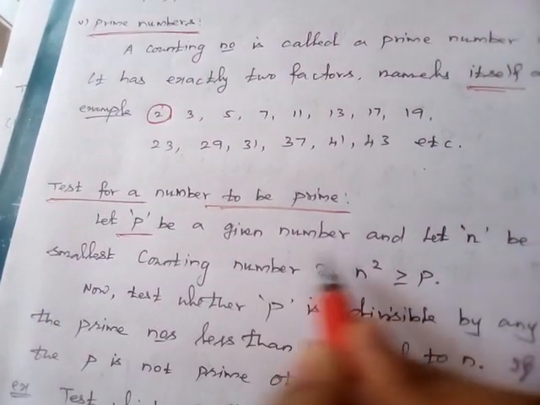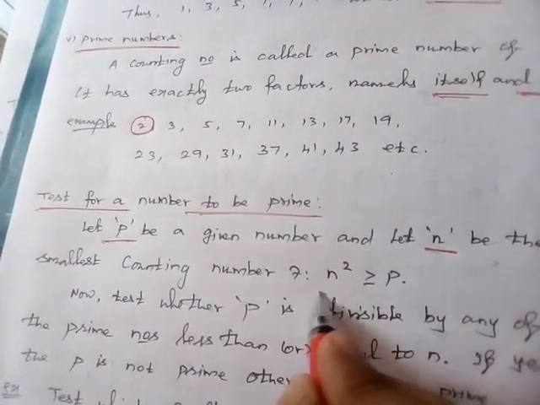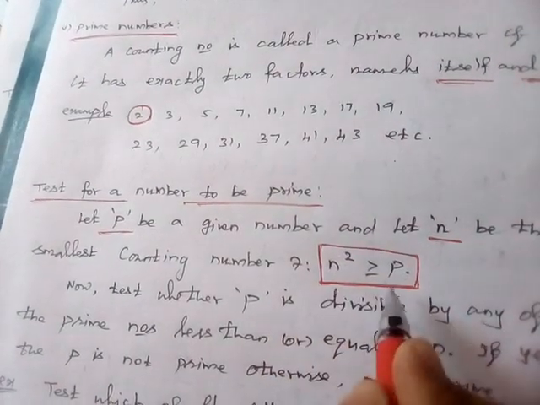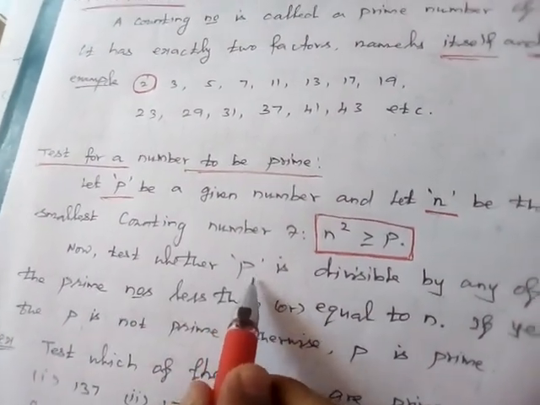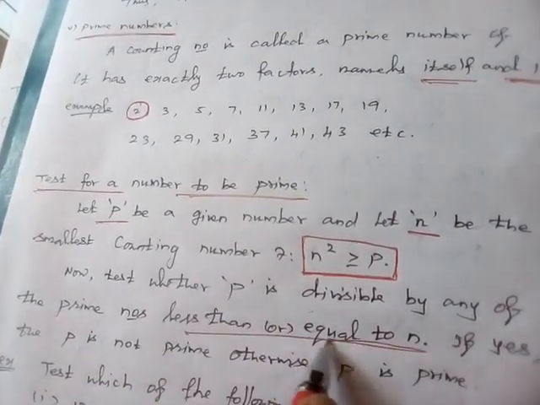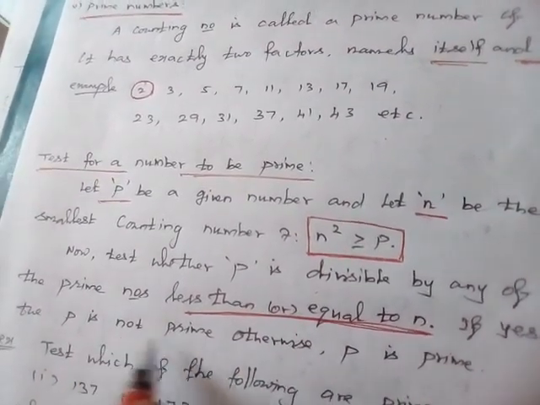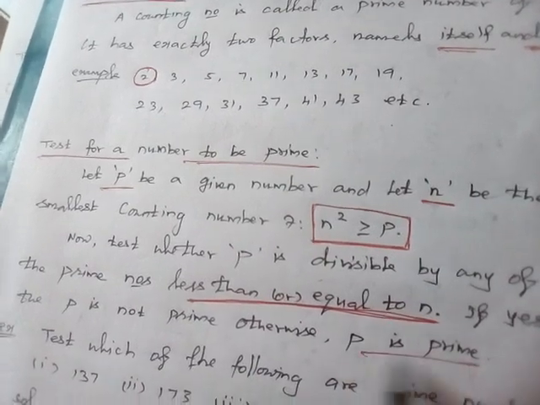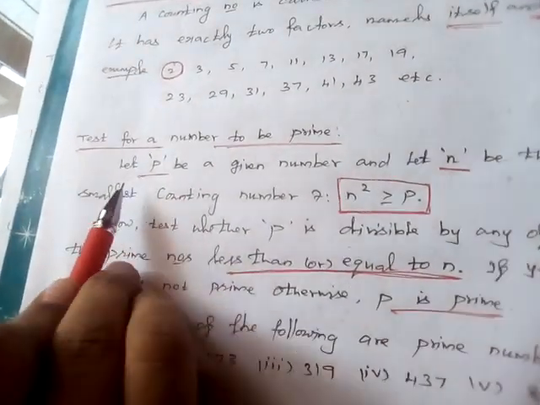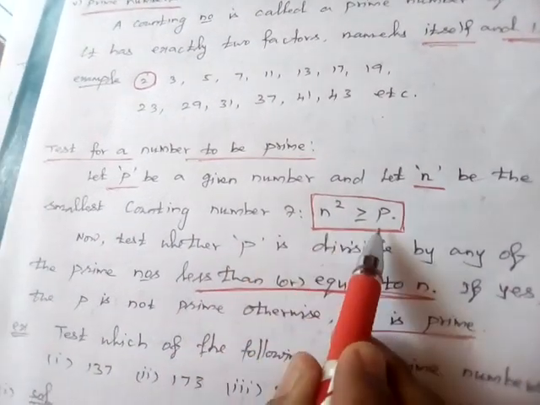Let p be a given number and let n be the smallest counting number such that n squared is greater than or equal to p. Now test whether p is divisible by any of the prime numbers less than or equal to n. If yes, p is not a prime number. Otherwise, p is prime. Are you clear? Once again, let p be a given number and let n be the smallest counting number such that n squared is greater than or equal to p.